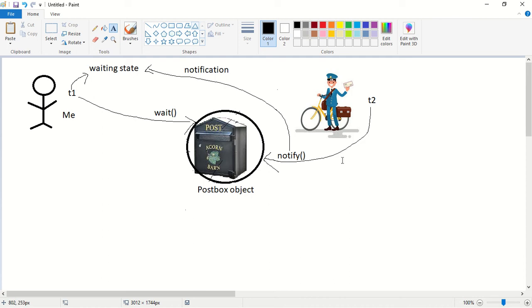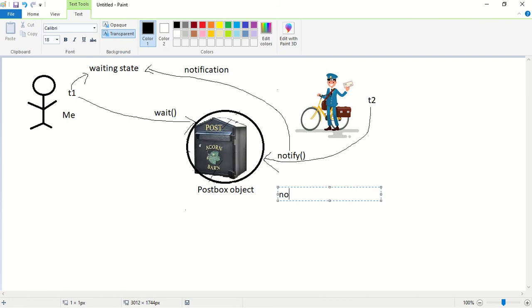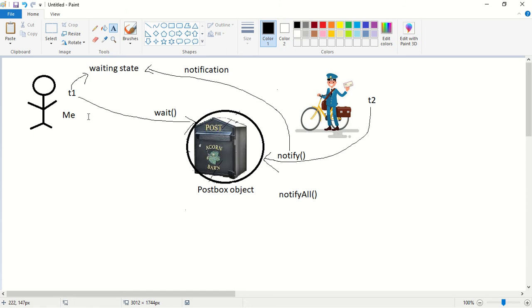So how can two threads communicate with each other? The two threads can communicate with each other by using wait, notify, and there is one more method, that is notify all. I will explain notify all later. So the two threads, T1 and T2, can communicate with each other by using wait, notify and notify all methods. Next, the thread which is expecting some updation is supposed to call wait method on the given object.